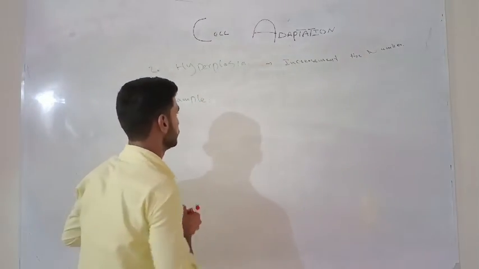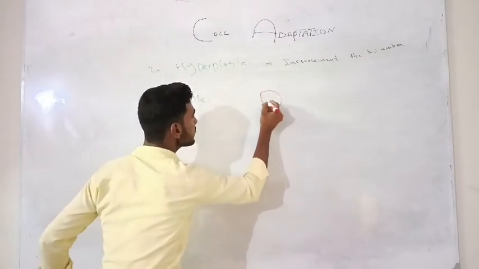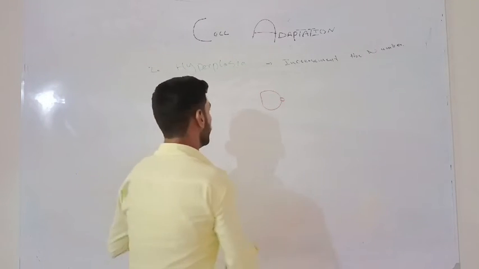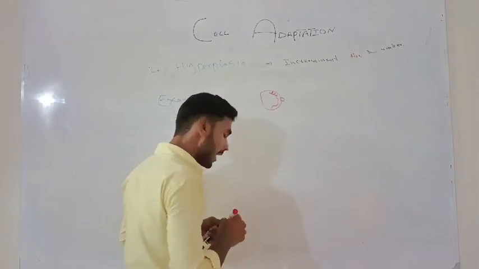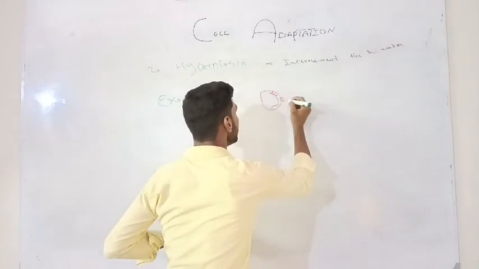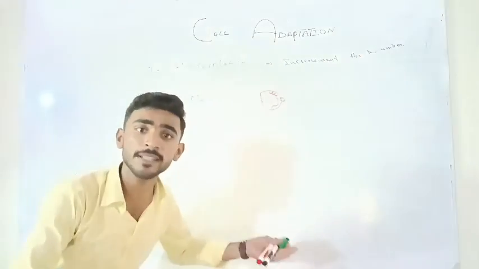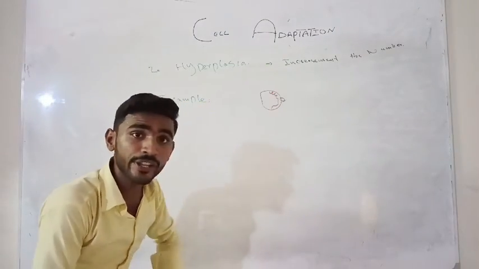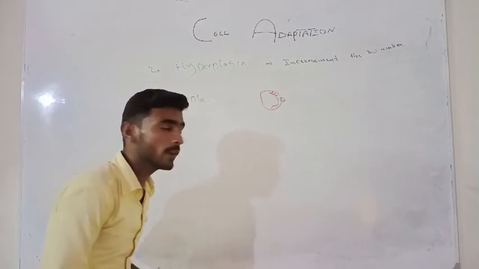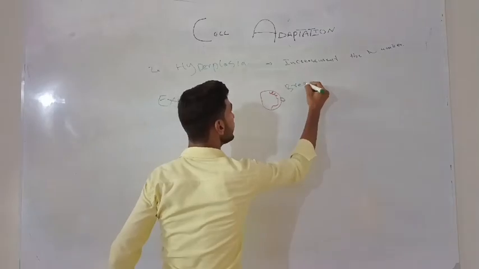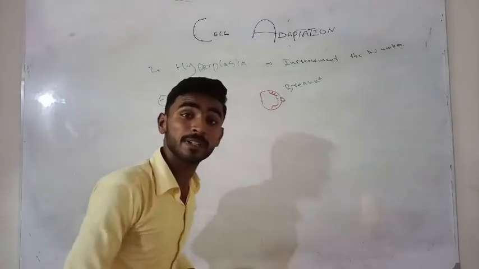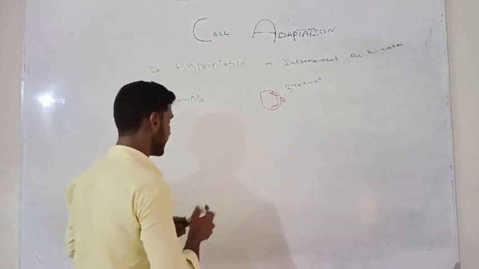In the female breast, normally the breast is normal in size. When puberty occurs and the female goes for pregnancy and lactation occurs, then what happens? Then the breast increases. What's happened here? Hyperplasia occurred there.